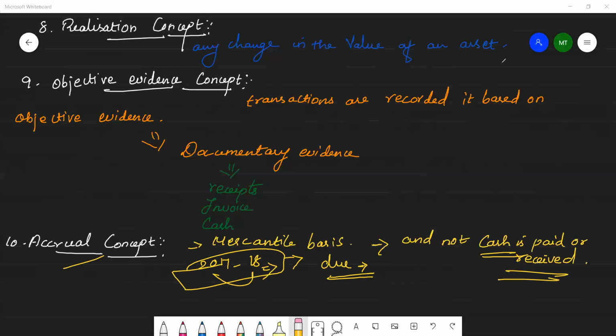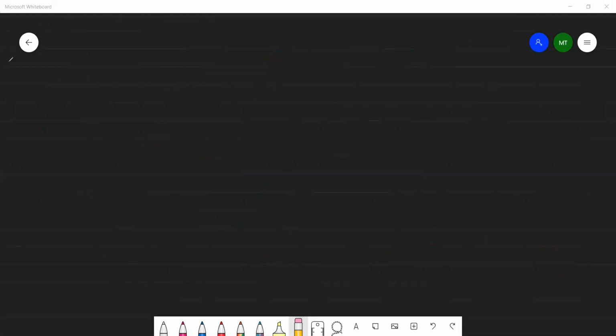Then the 11th concept is convention of consistency.